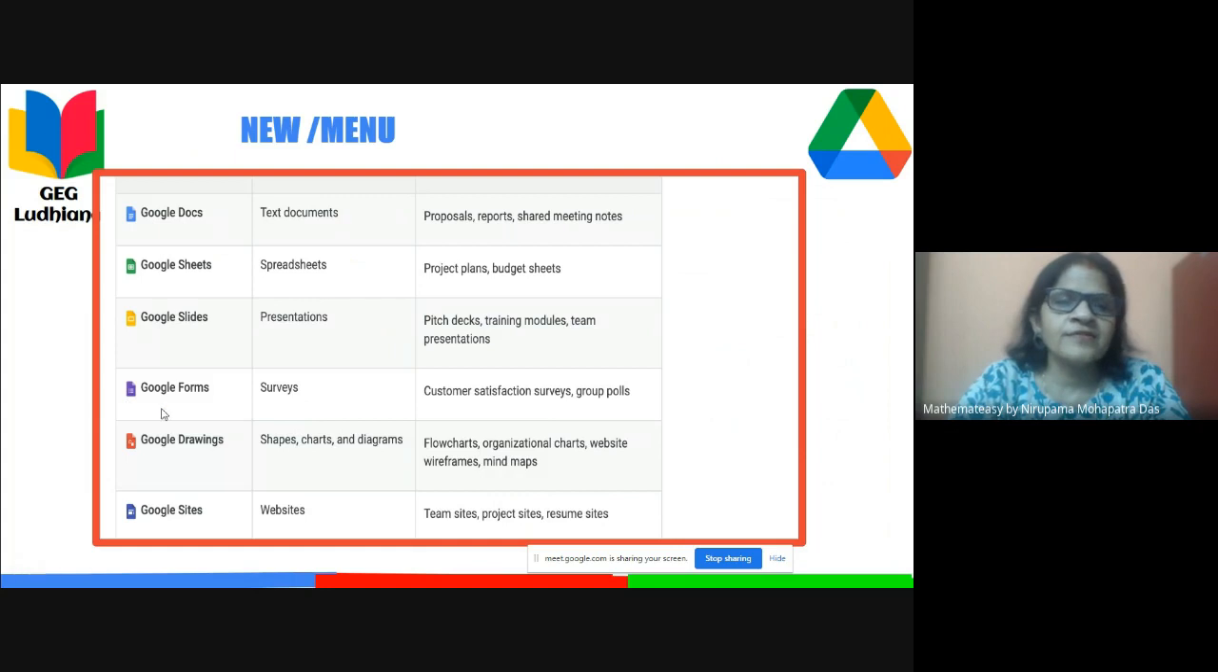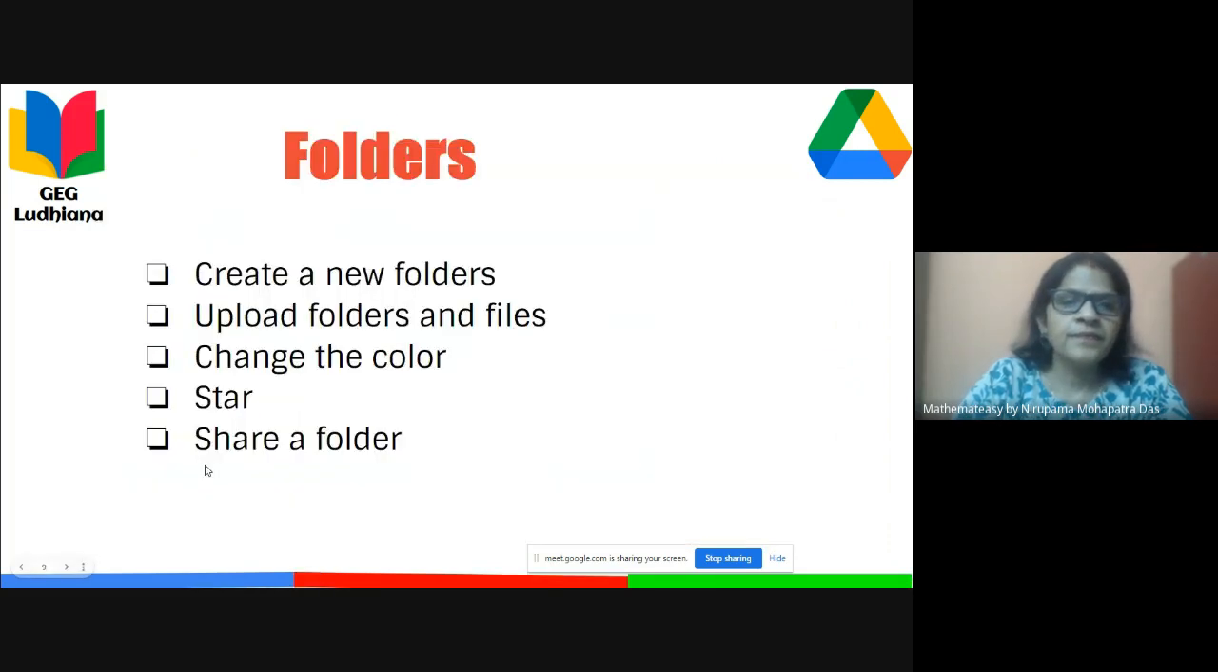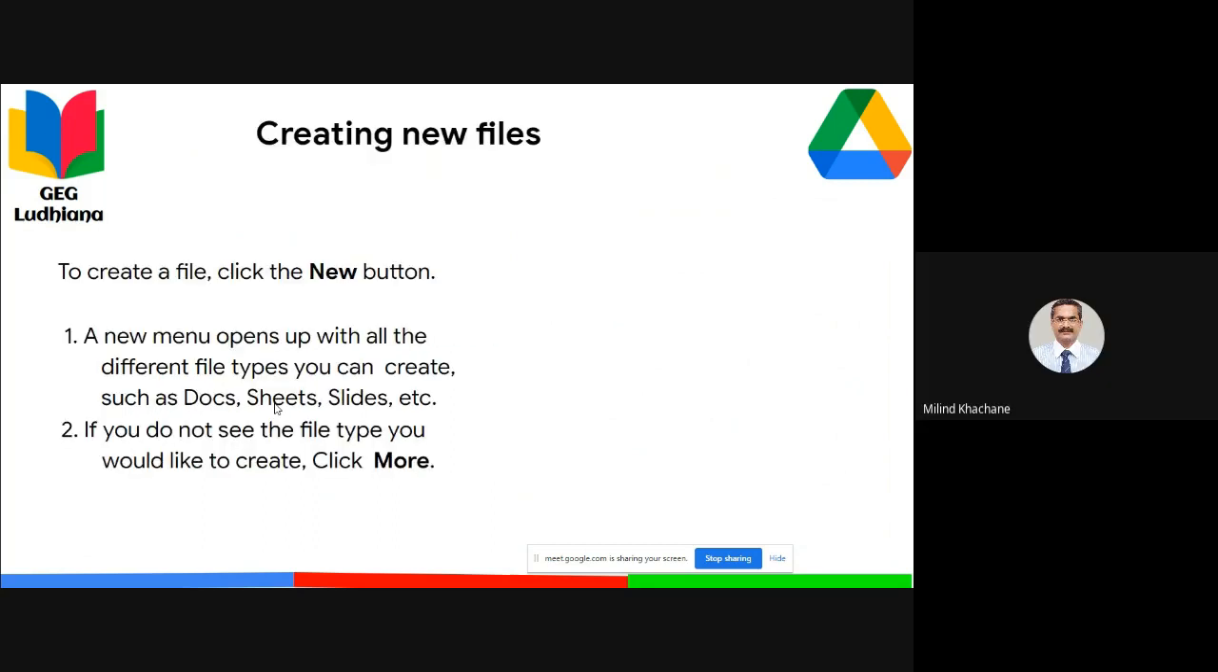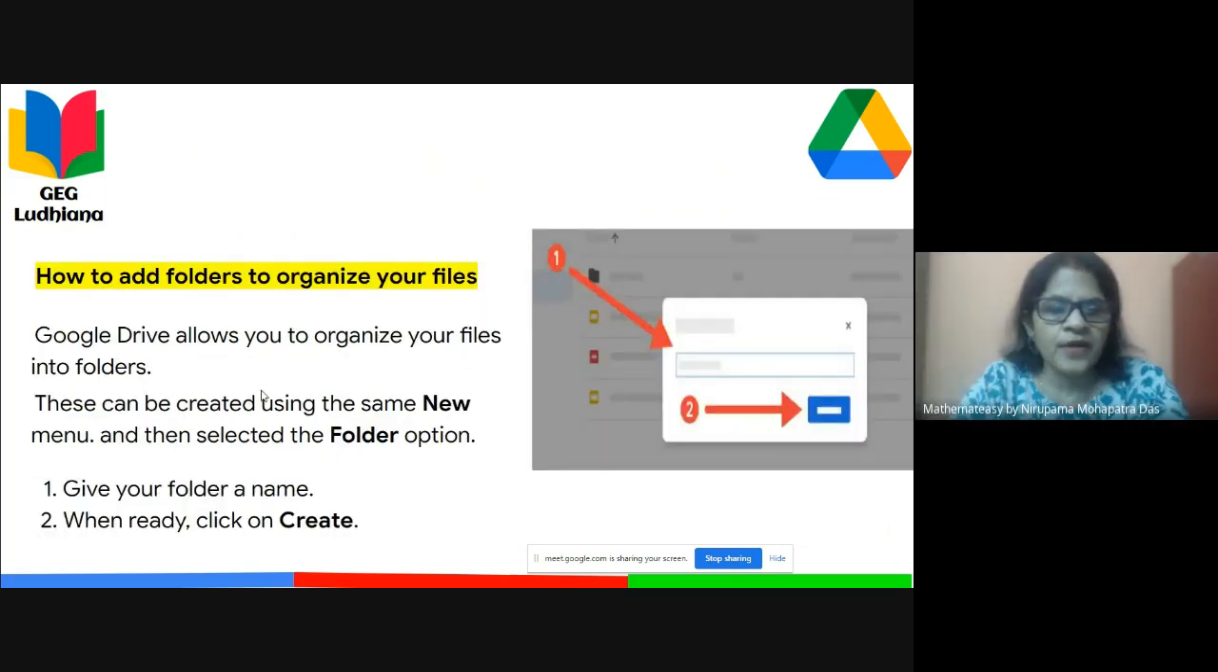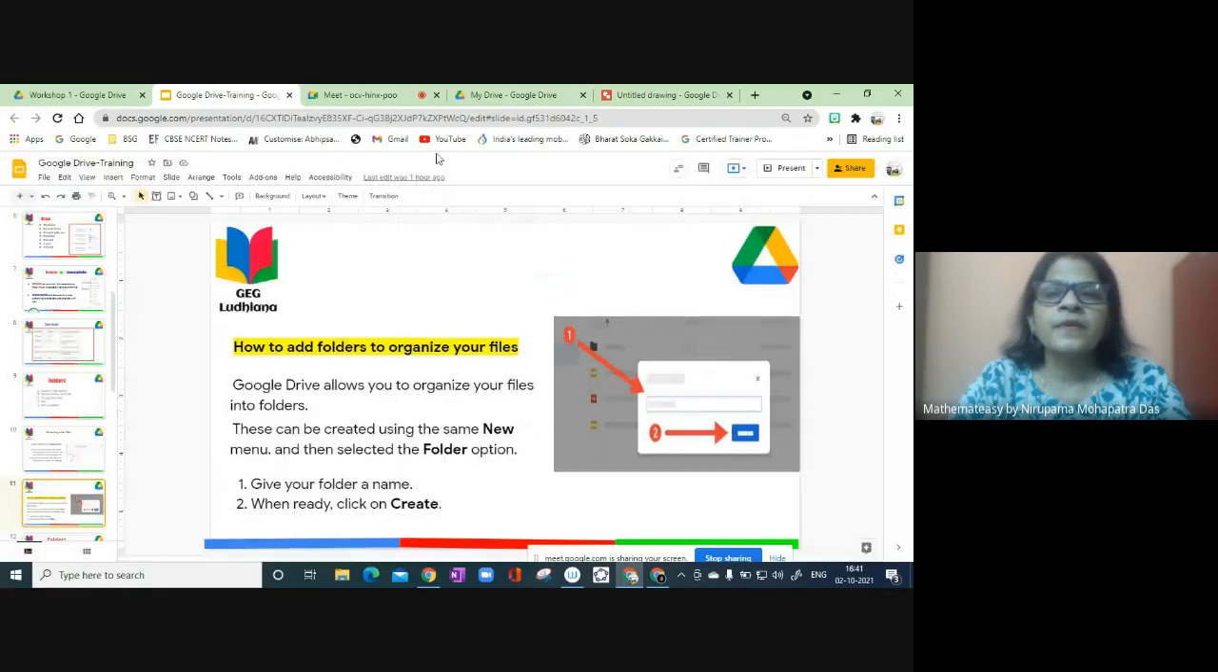Okay, so these are various Google apps and Drive features: Docs, Sheets, Slides, etc. Next, our main feature is how to create new folders, upload folders and files, and change the color of folders so that out of so many folders we can identify them, and how to make a folder important. It means the folder which is important for us, we can mark as starred, and how to save the folder. Now I will be showing hands-on practice.